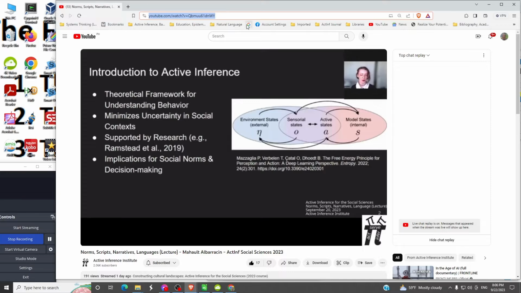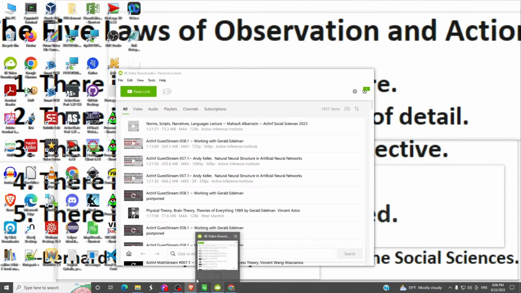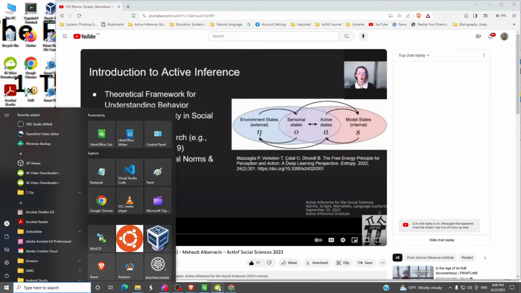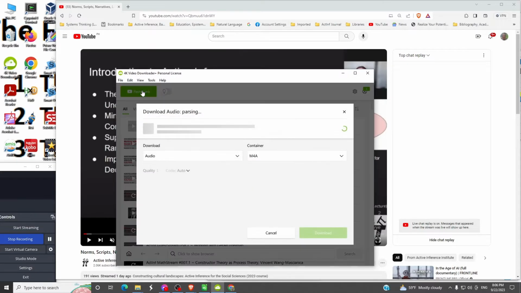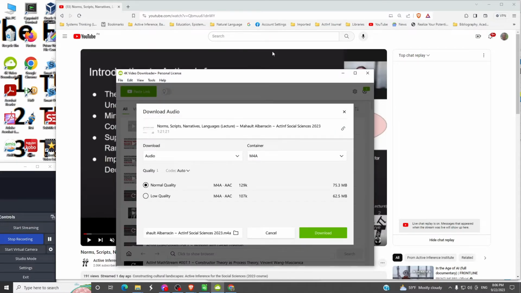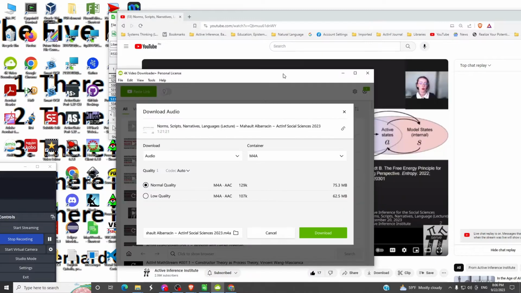So we take that URL, you don't need to keep playing this, and we'll go to a piece of freeware. You can give them money and they'll reward you, but you don't have to. The 4K video downloader. We click the paste link. We've already loaded that link into our buffer. So we paste that in there, and now we get some defaults.